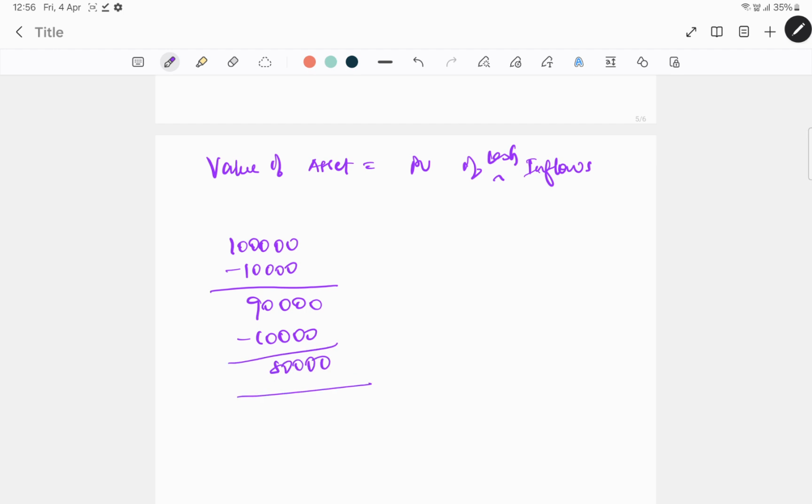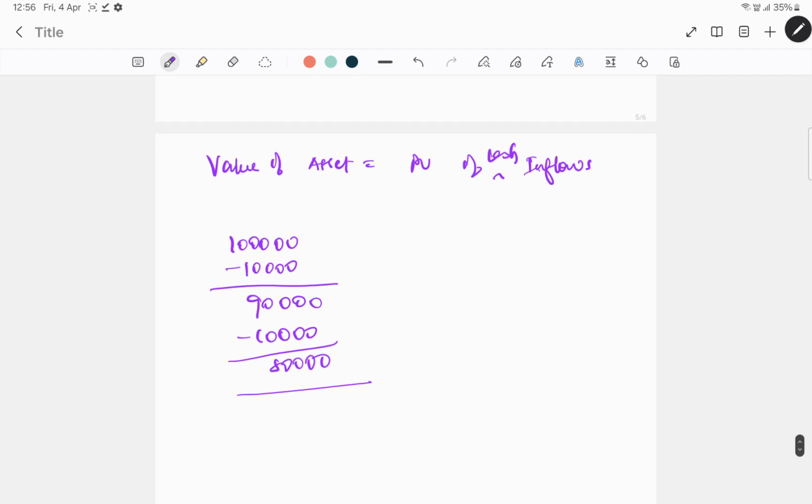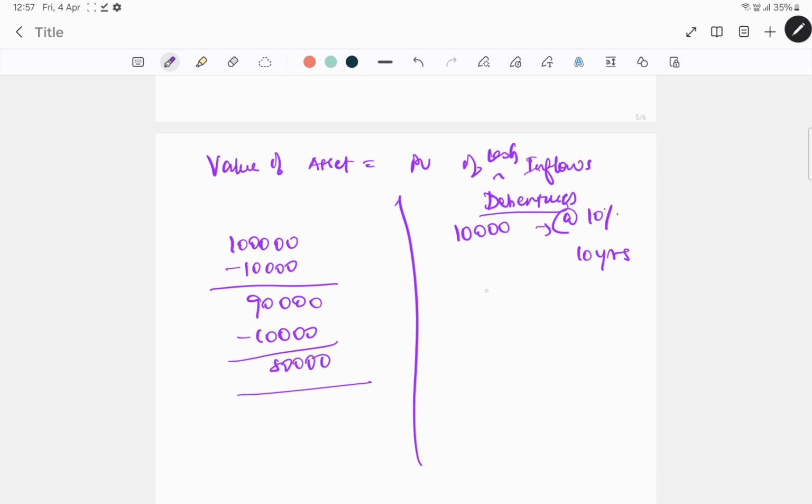Similarly, if a bond is amortized every year, like take for example, initially the bond is issued at 10,000, term is 10 years, and at 10%. Usually what happens is that every year interest will be paid, right? So 10,000 into 10%, so 1,000. Every year, if you are an investor, you will receive your interest. And at the end of 10th year, you will be getting this interest as well as